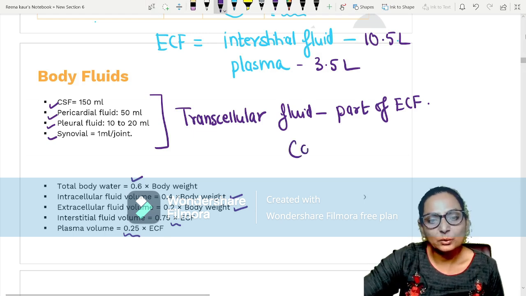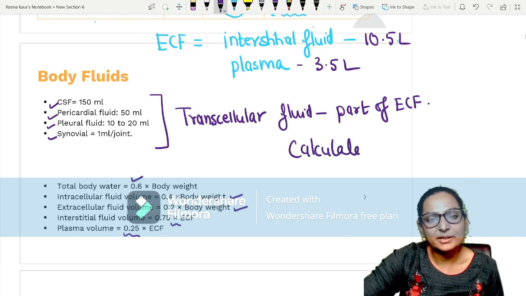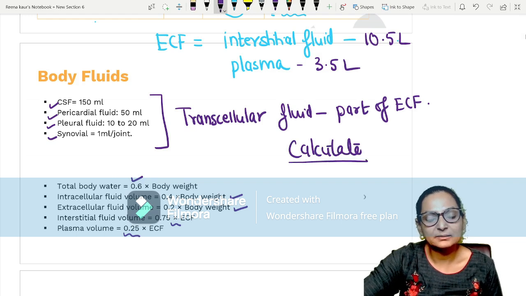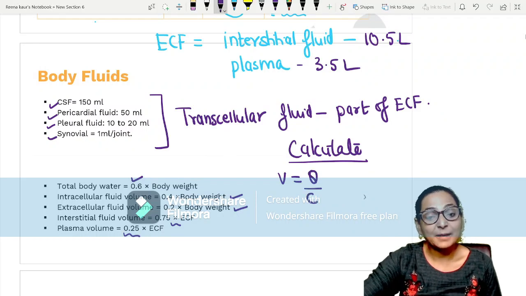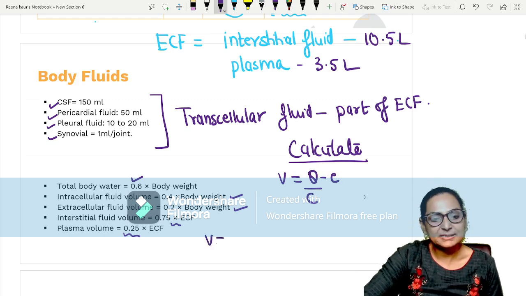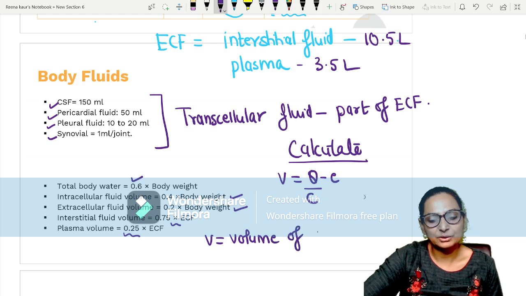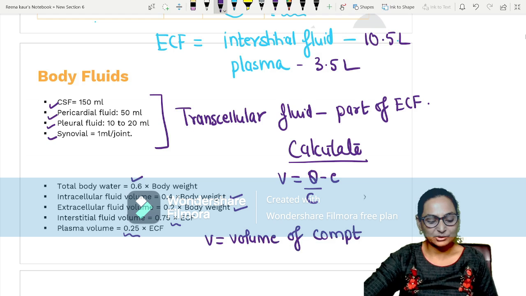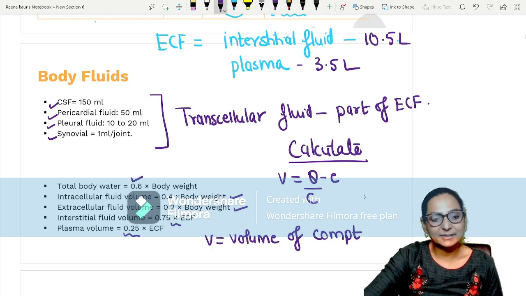Now you can calculate your body fluid. The formula is V equals Q upon C. Sometimes it may be Q minus E, where V is the volume of the compartment to be measured. That means suppose I want to measure ECF or ICF.